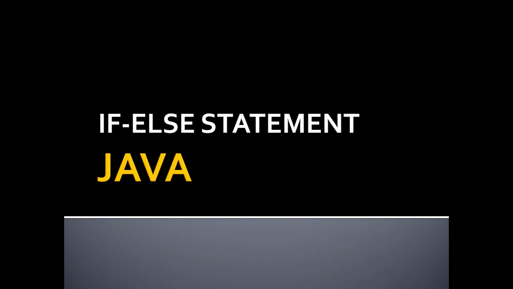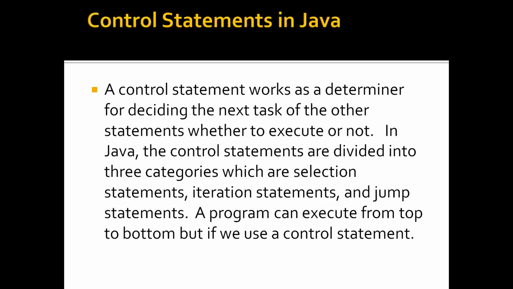If-else statements in Java. What are the control statements in Java? A control statement works as a determiner for deciding the next task of the other statements, whether to execute or not. And there are three types of control statements. They are selection statements, iteration statements, and jump statements. A program can execute from top to bottom, but if we use a control statement, the flow changes.